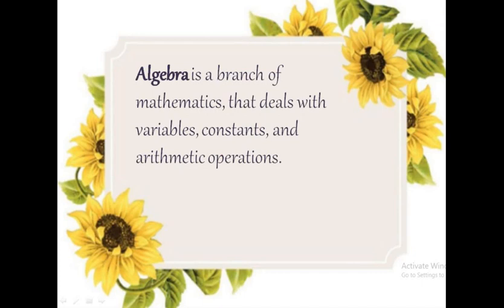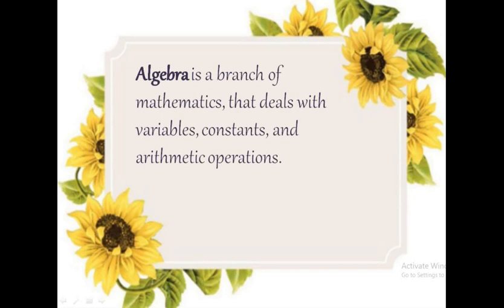We can define algebra as the branch of mathematics that deals with variables, constants and arithmetic operations. We will learn what is this variable, what is this constant, and we know the arithmetic operations. In arithmetic operations, we deal only with numbers.